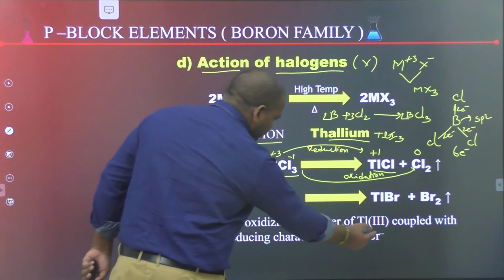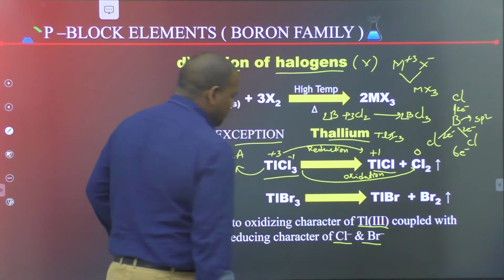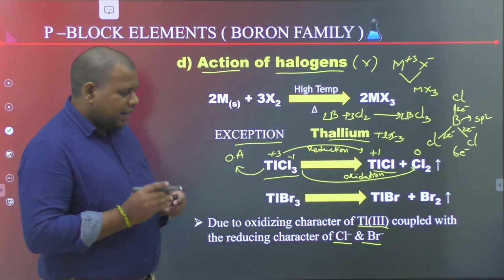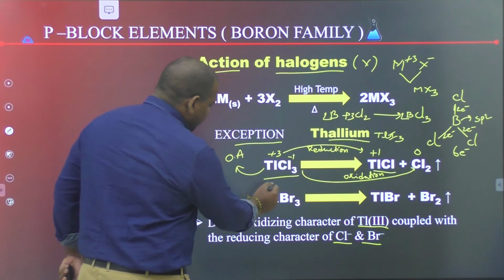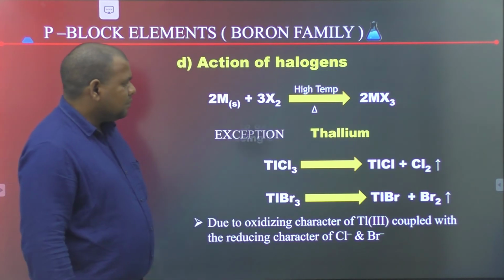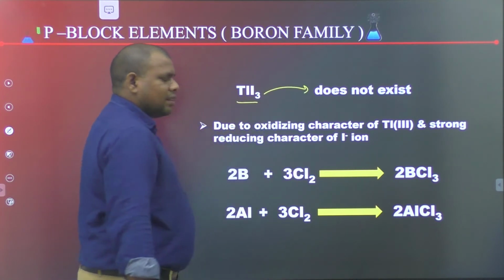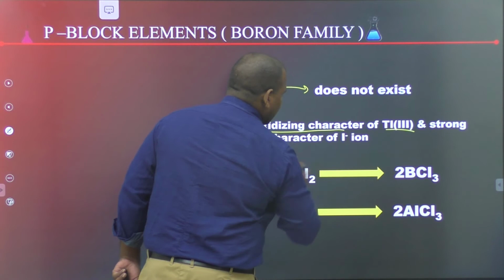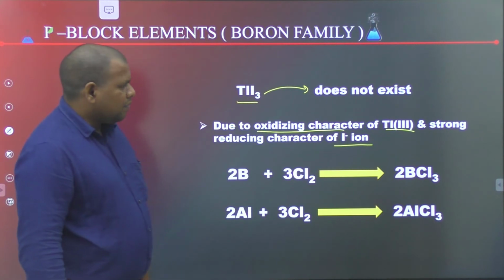Due to the oxidizing character of the Tl3+ ion, combined with the reducing character of Cl- and Br-, the same +3 and +1 oxidation states appear here. TlI3 does not exist because of the oxidizing character of Tl3+ and the strong reducing character of the iodide ion.